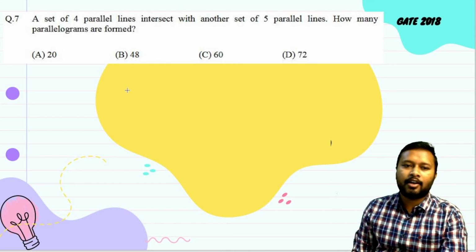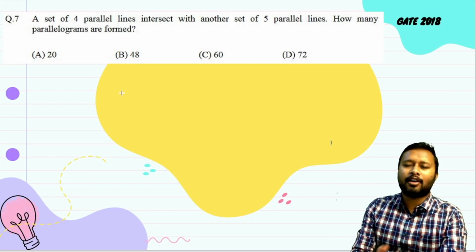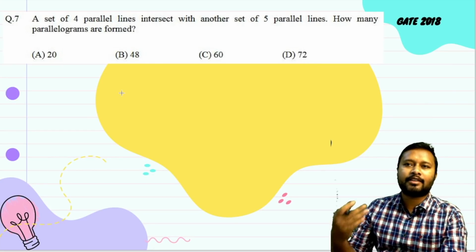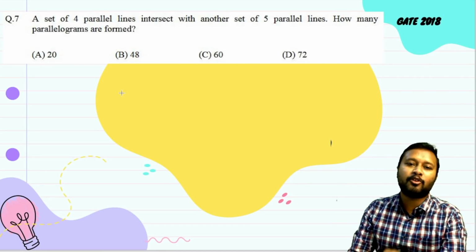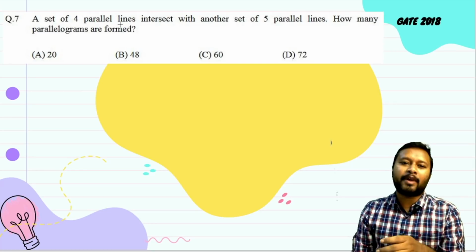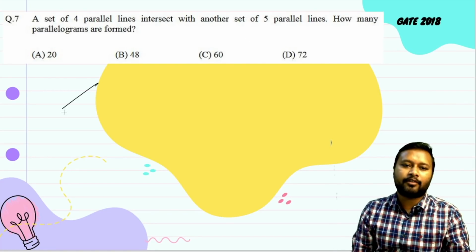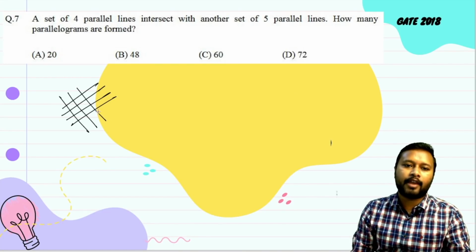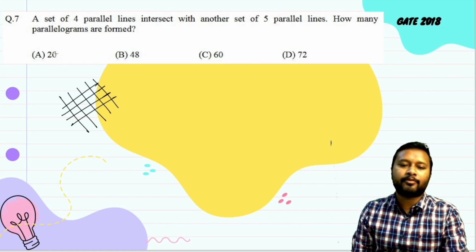It is a very nice question which was asked in the exam. If you have ever studied mathematics, especially permutation and combination in class 11th or 12th of the CBSE board, you might know how to do this question. The question says that a set of 4 parallel lines intersects a set of 5 parallel lines. Now they are asking how many parallelograms will be formed.